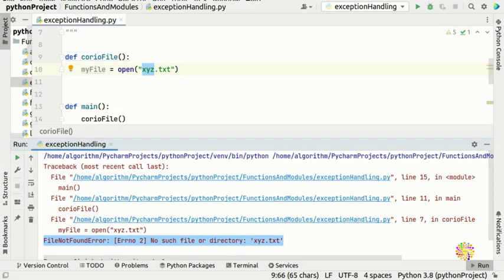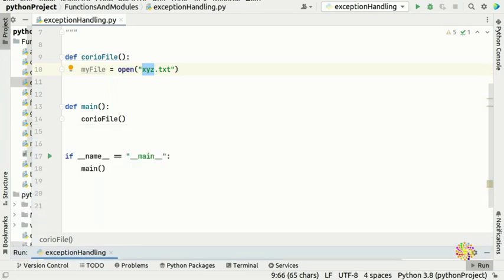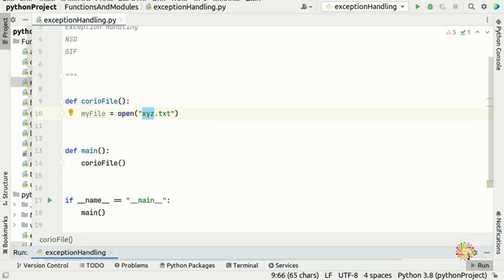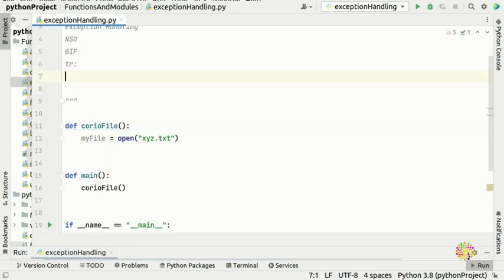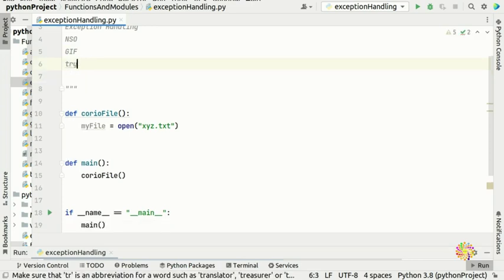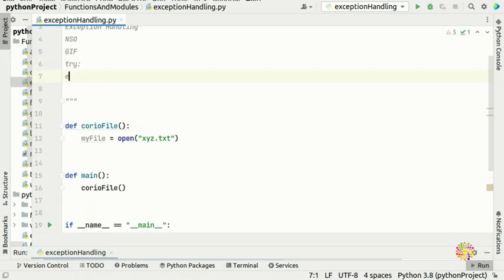It's called a bug. It means there is a problem, and you should avoid this. So how do we avoid this? You need to use something called exception handling. In Python, it's called try and except.